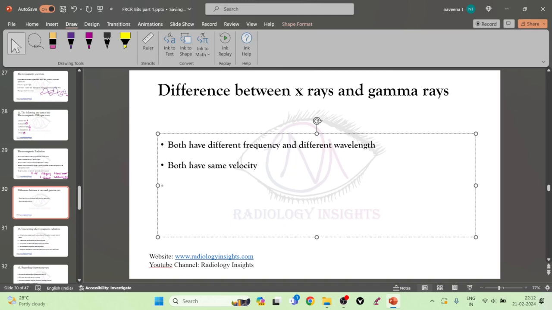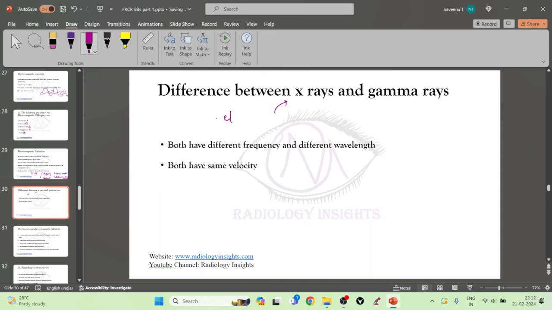And if you see the X-rays, these X-rays are actually produced by electronic interaction. Whenever the electrons interact with each other, we have production of X-rays. We will learn about them in X-ray physics anyway. Whereas gamma rays are produced by nuclear reactions. So X-rays are produced by electron interactions, whereas gamma rays are produced by nuclear reactions.